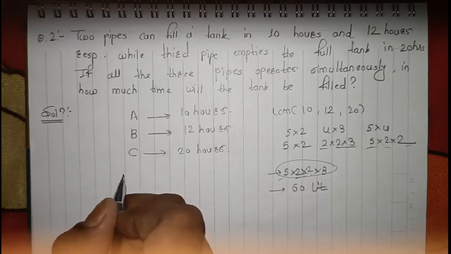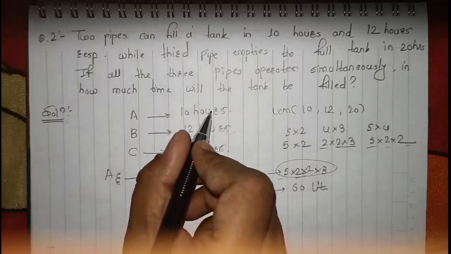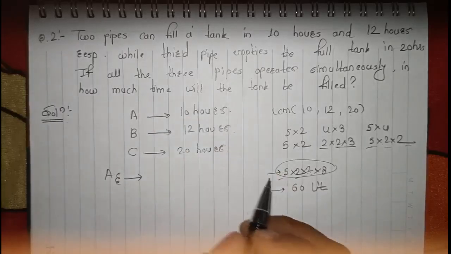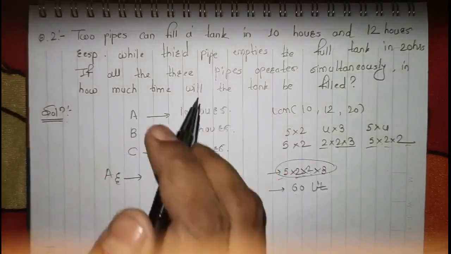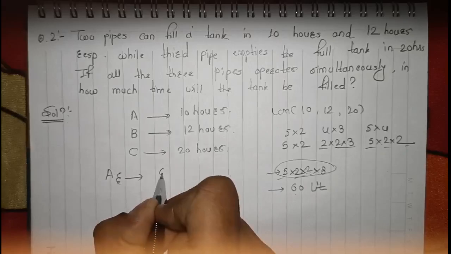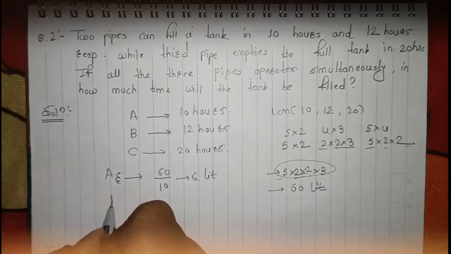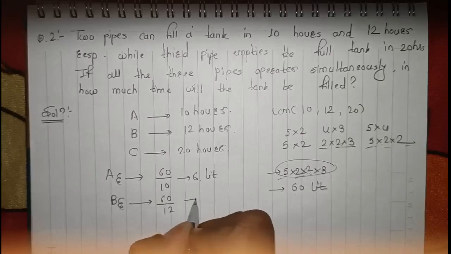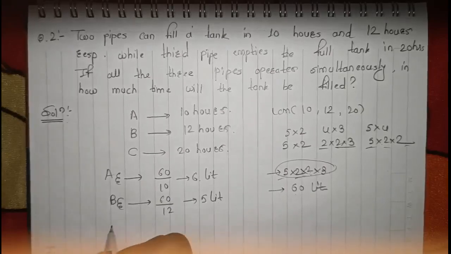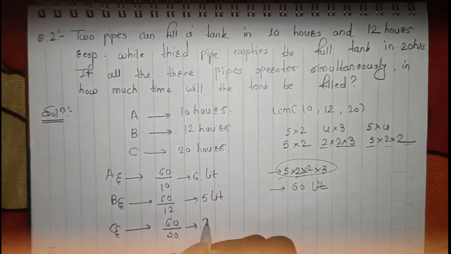What would be the efficiency of A? A's efficiency would be 60 upon 10. Why? Total capacity upon the number of hours A takes to fill the whole tank. That is 60 upon 10, which is 6 liters. Similarly, B's efficiency would be 60 upon 12, which is 5 liters. And C's efficiency would be 60 upon 20, which is 3 liters.